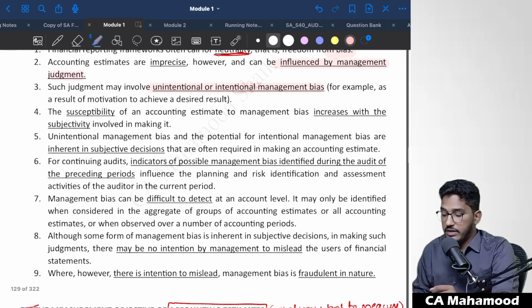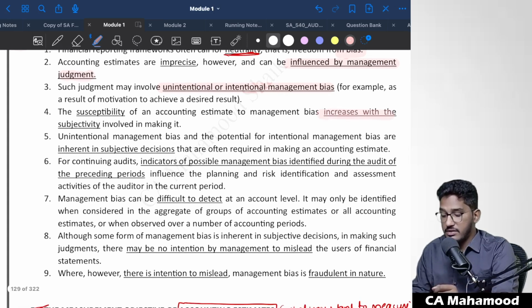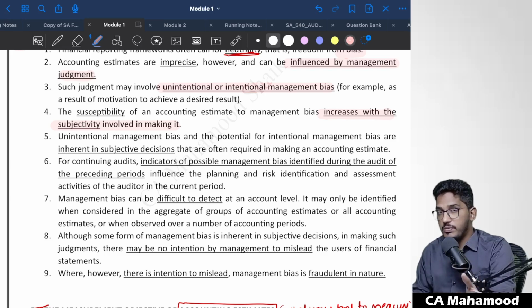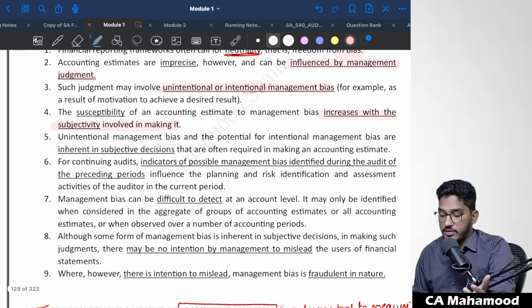The susceptibility of an accounting estimate to management bias increases with the subjectivity involved. The higher the personal opinion involved, the higher the chances for bias. If there is no scope for personal opinion in determining the judgment or the assumption, then the bias will be less. But the more personal opinion is involved, the more the bias will be.